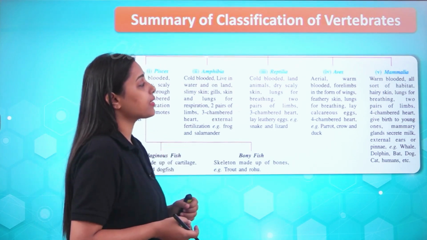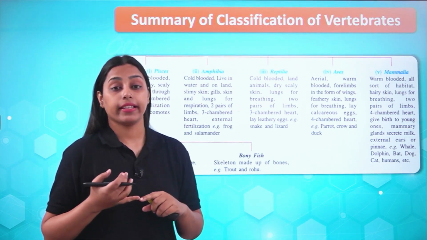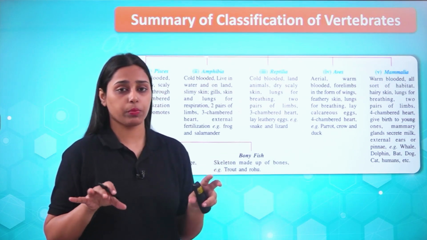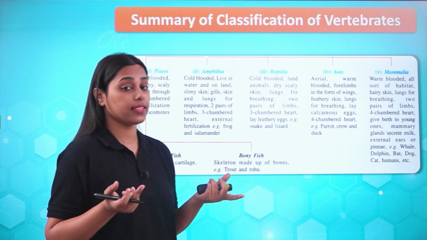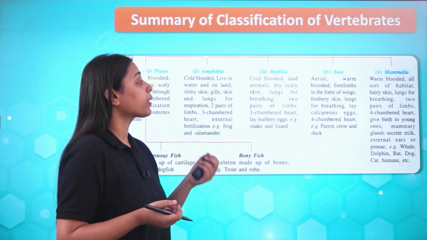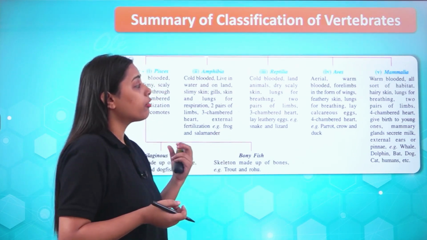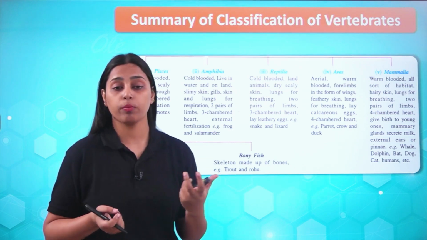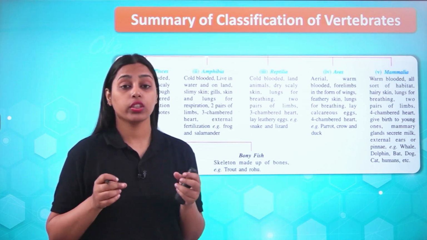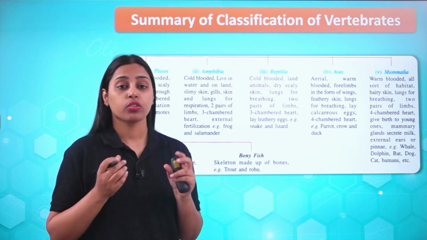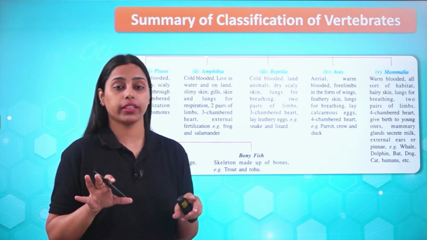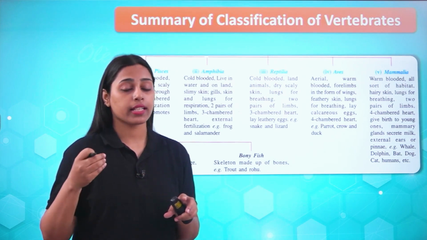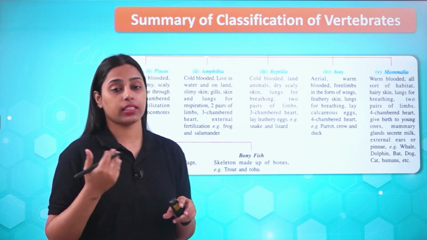Then the next class is Aves. These are all aerial ones, except the emu and ostrich, which belong to this category. These are flightless birds, they cannot fly. Aerial, warm-blooded, four limbs. Warm-blooded means homeothermal. Homeo means same, thermal means temperature. So these organisms maintain an internal constant temperature irrespective of the outside external temperature.